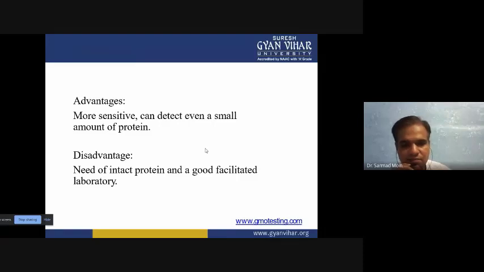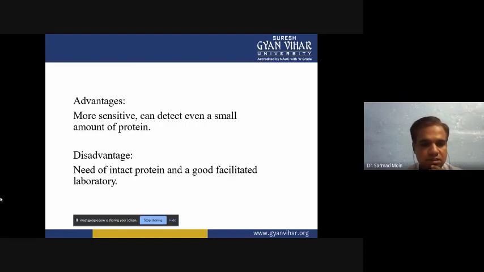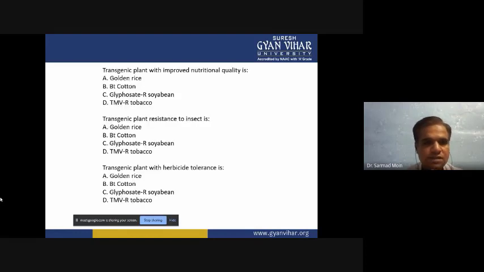So this is how genes in transgenic animals and transgenic plants can be detected, at various levels. You can detect the DNA, the mRNA, and the protein using various advanced techniques. So these are all the disadvantages. Now we'll see some important questions on this topic.